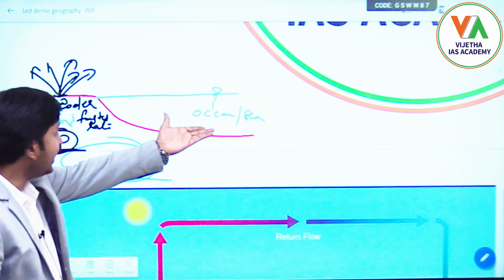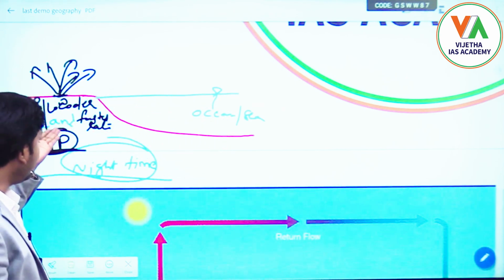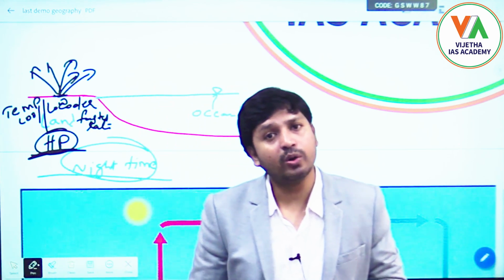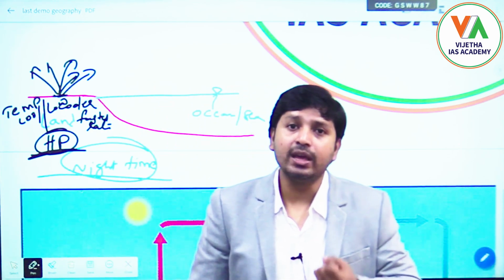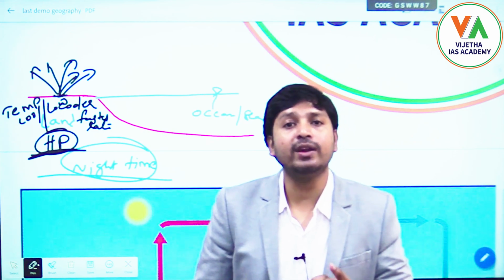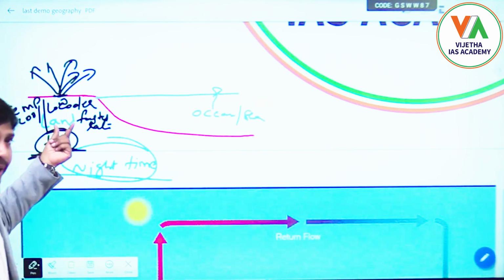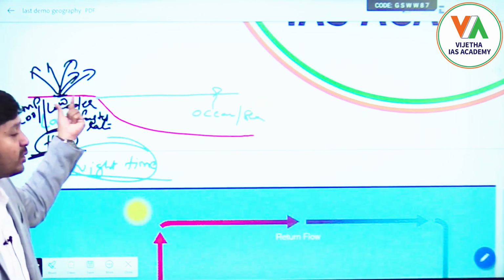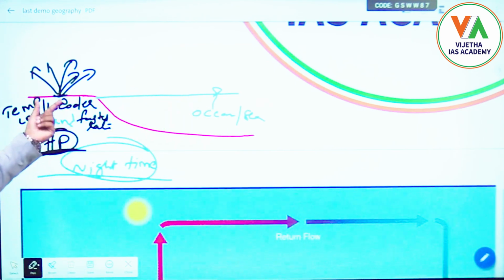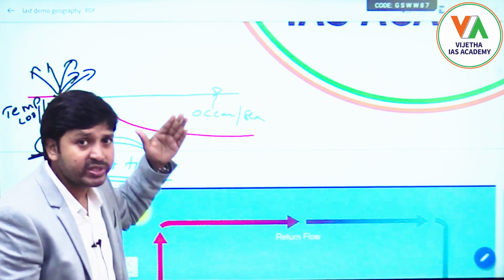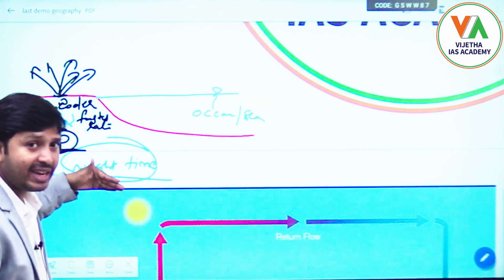But relative to this, the ocean will lose heat very slowly. As I discussed previously, the ocean surface or water body loses heat slowly. Compared to the ocean, the land has become very cool because it has released all the hotness it absorbed during the daytime very fast.